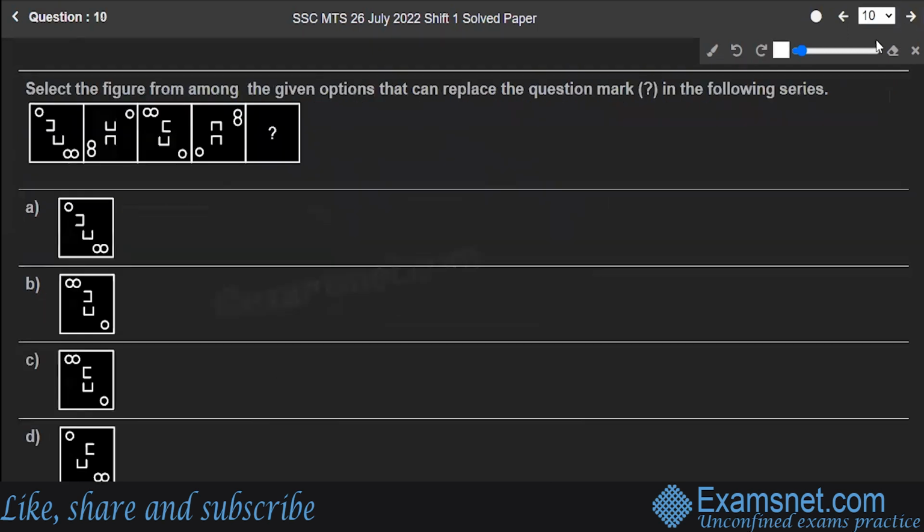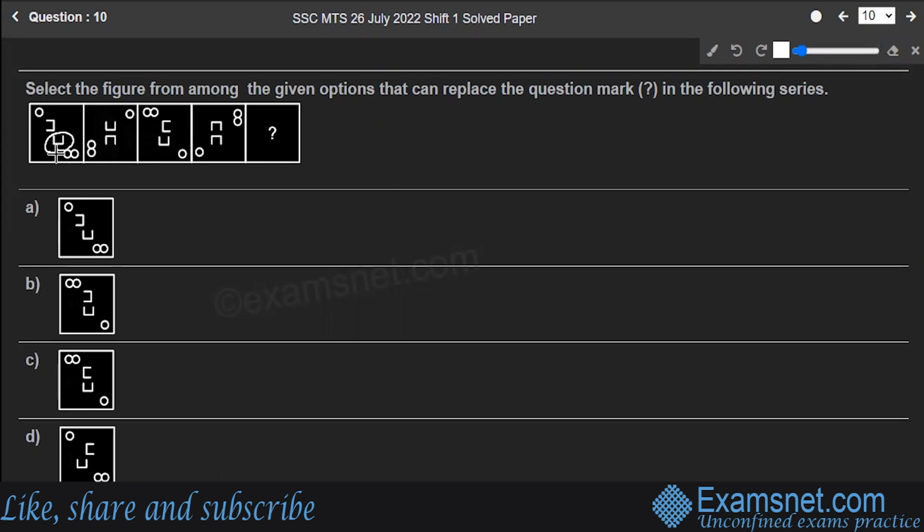Question number 10. Select the figure from among the given options that can replace the question mark in the following series. So you have to understand the pattern, how the figures are moving. The pattern followed over here in this question is, first of all, the upper sign is rotating 90 degrees. See, it has rotated 90 degrees, then again 90 degrees, then again 90 degrees. The lower one.